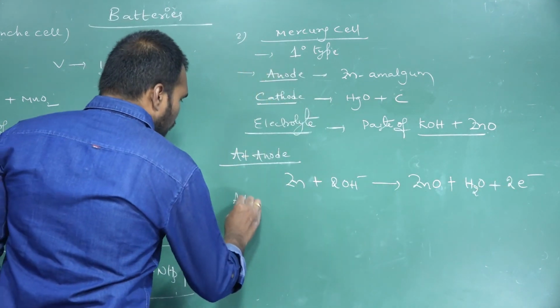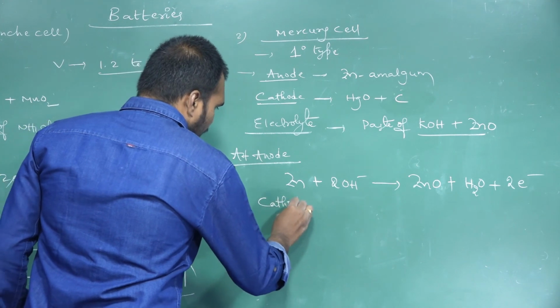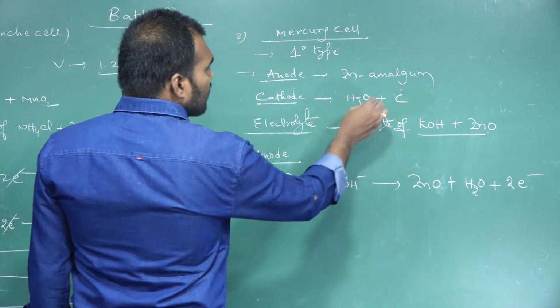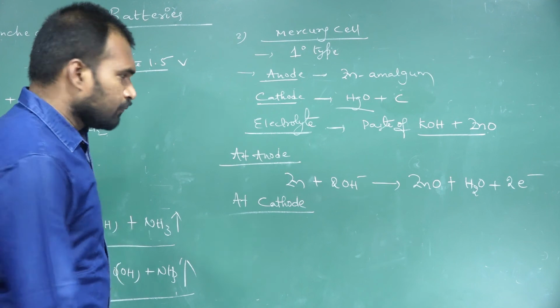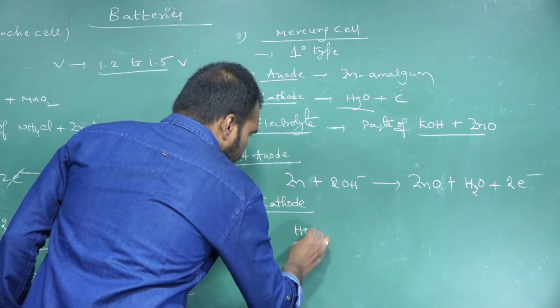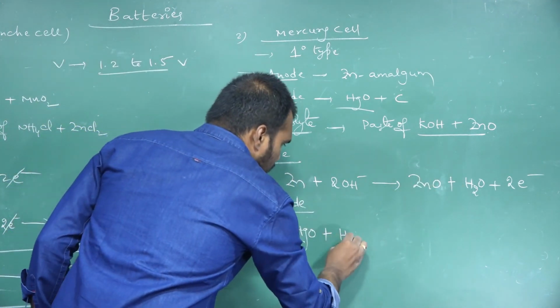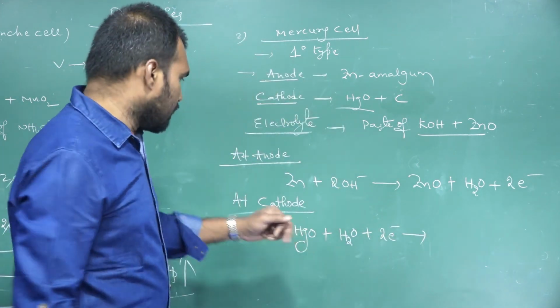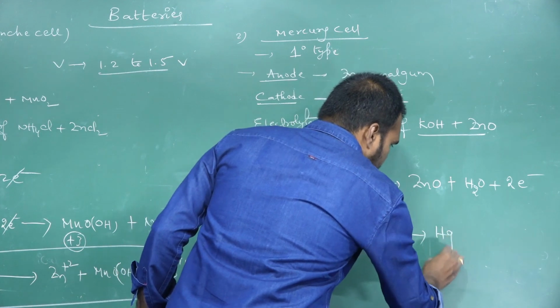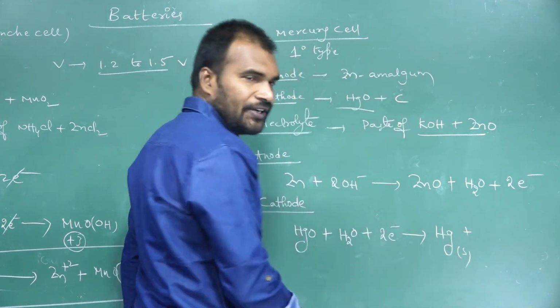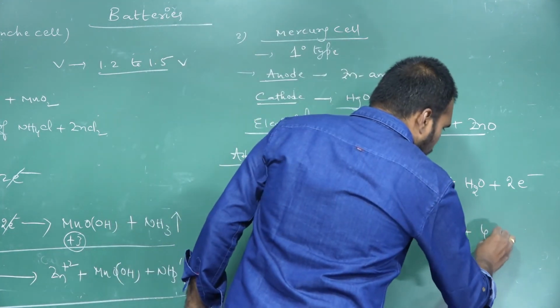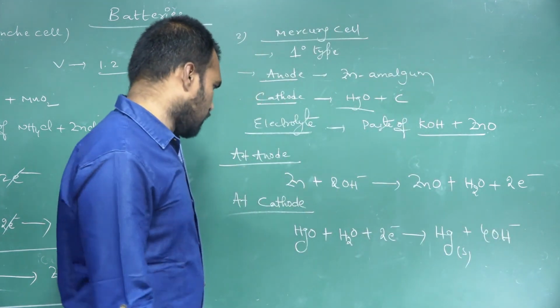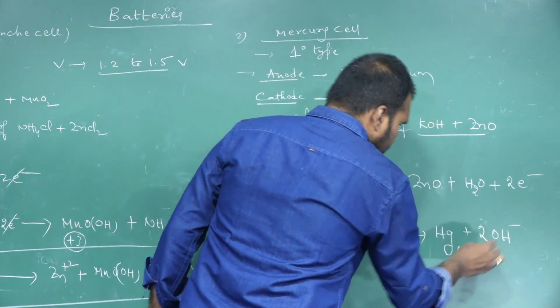So at cathode, what will happen? At cathode, what is there? Mercuric oxide is there, and this mercuric oxide will react with H2O, gaining the 2 electrons, and it will deposit as Hg solid, and they will come out as 2 OH- ions.